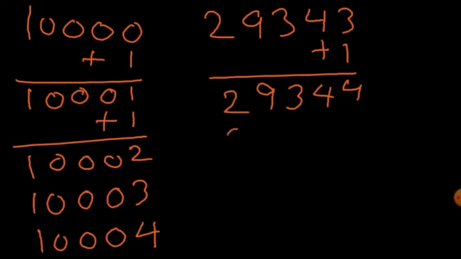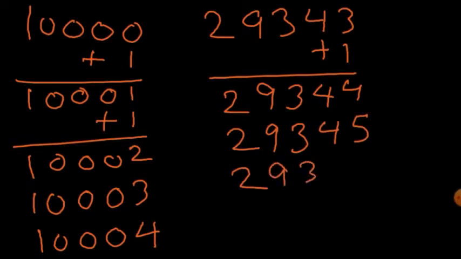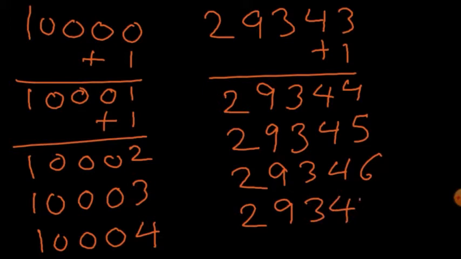So I'll get 29,345. What will come next? 29,346. Next, 29,347. So you can see, to know more numbers from the previous number, I have to add one more to it. In this way we can get more and more numbers.